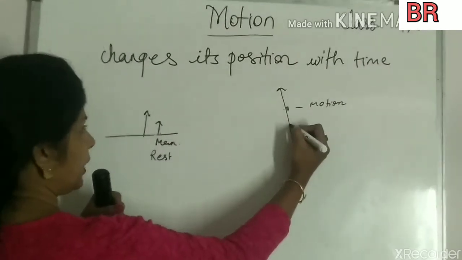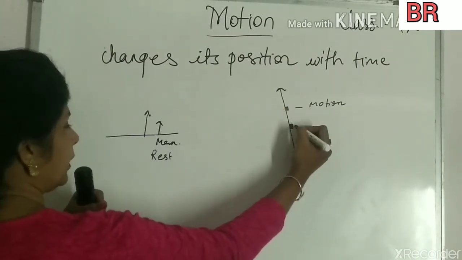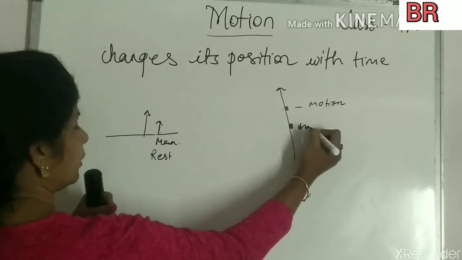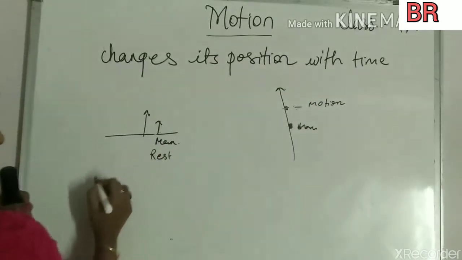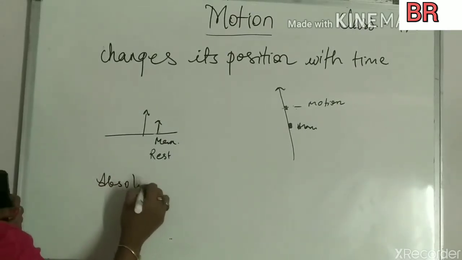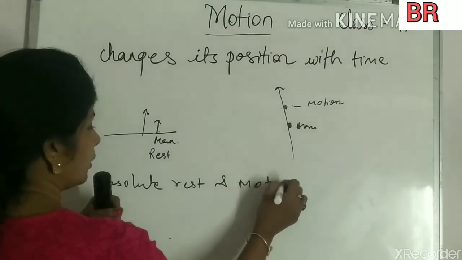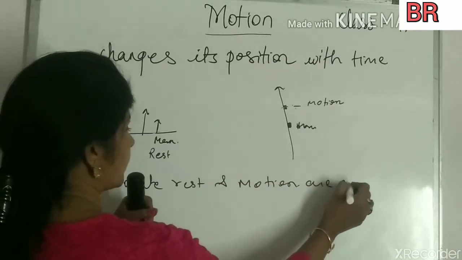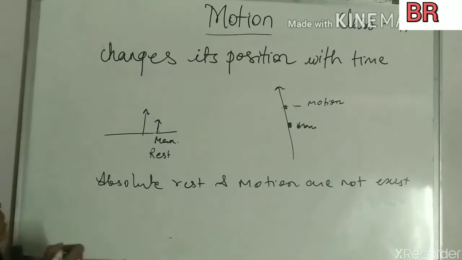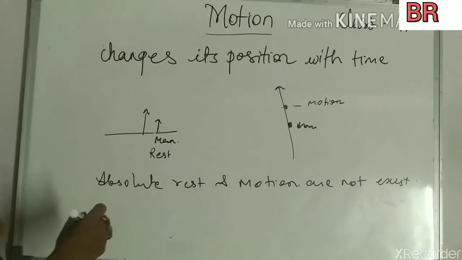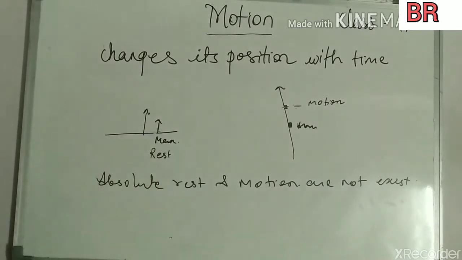But suppose we consider another man sitting in front of the boy in the train, then to this man, this boy is at rest. So absolute rest and motion do not exist. Whenever a body is at rest or in motion, it is with respect to another body or the person who is looking at that body.